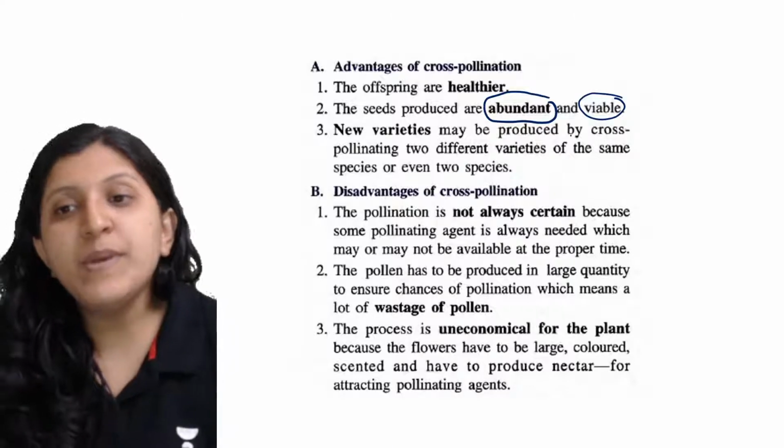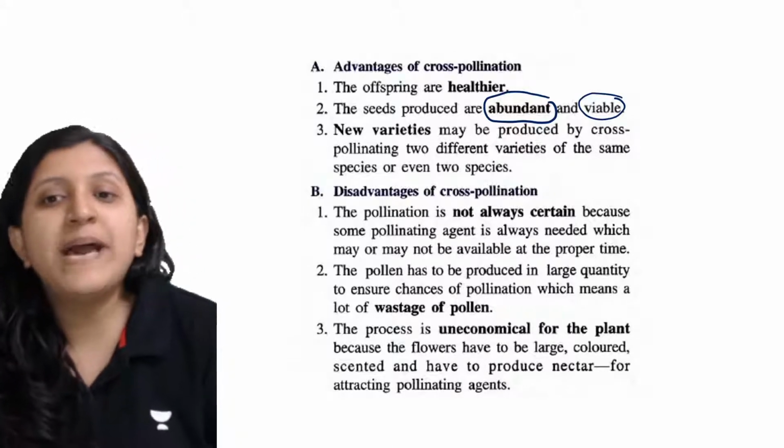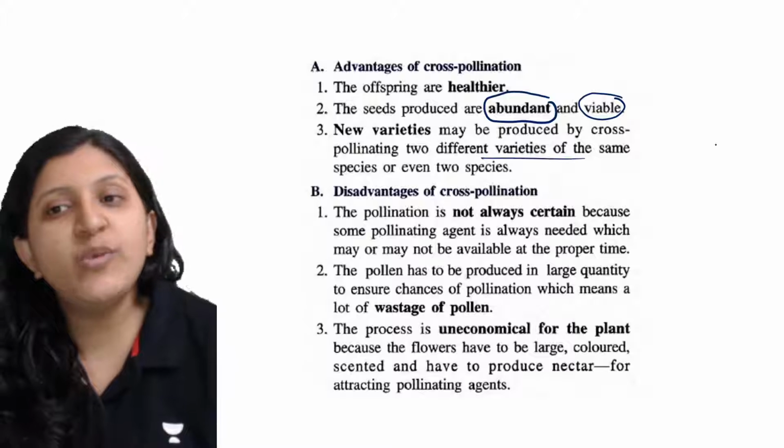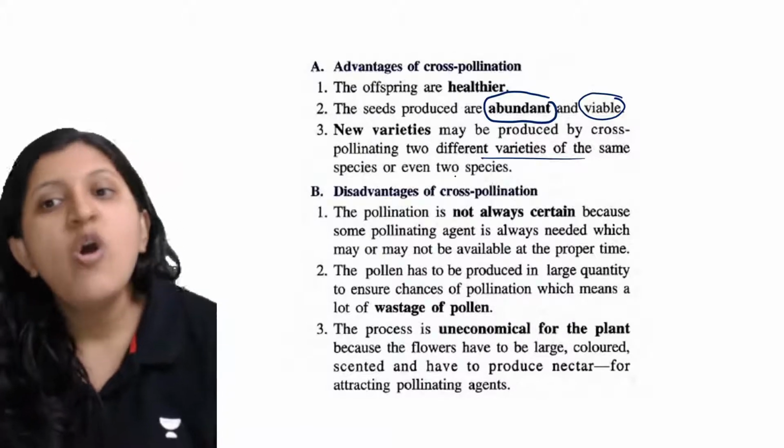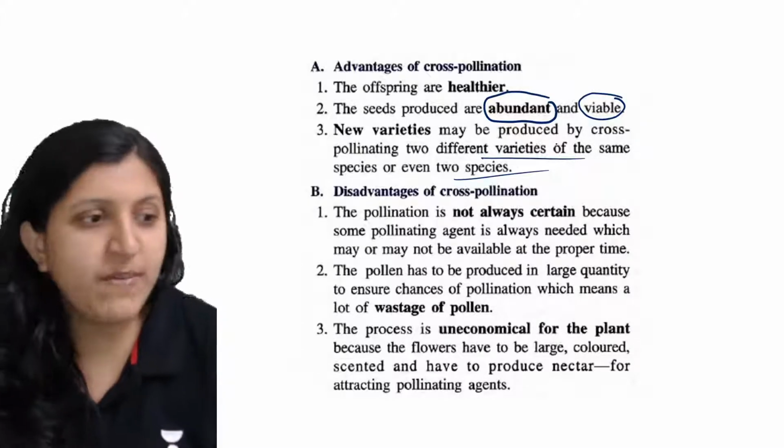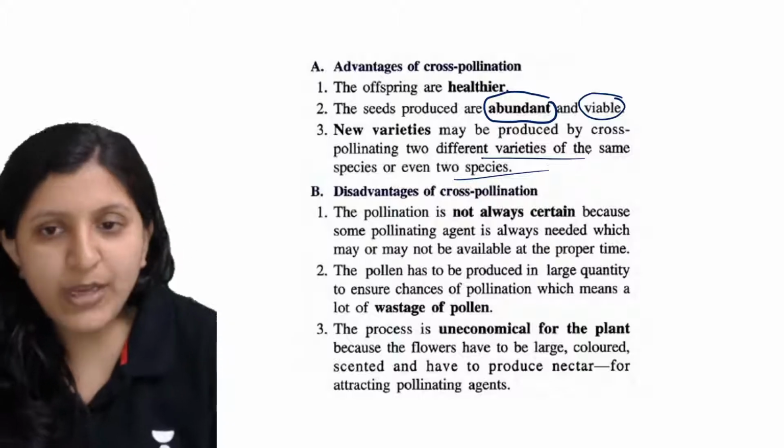Then new varieties may be produced, by cross pollinating two different varieties of the same species or even two species. In that case, variety can be produced.